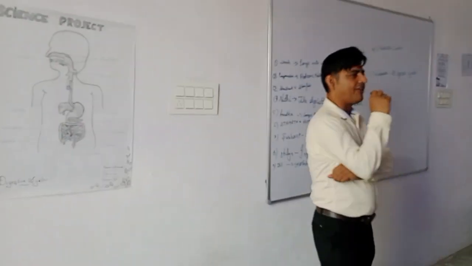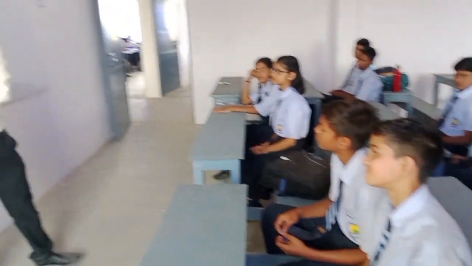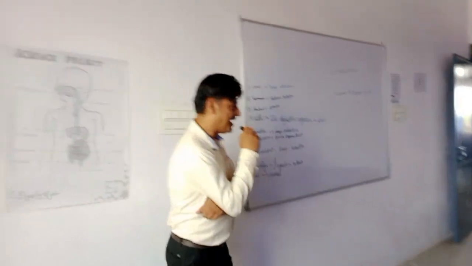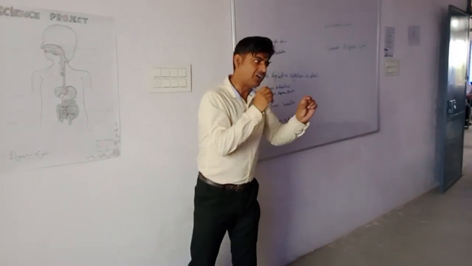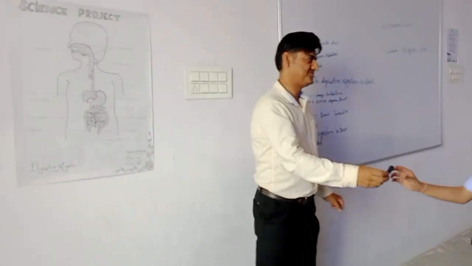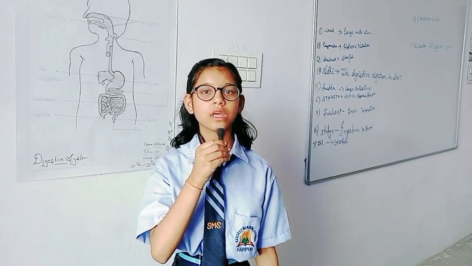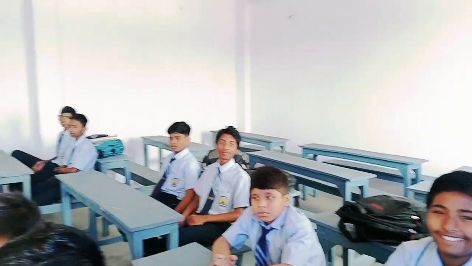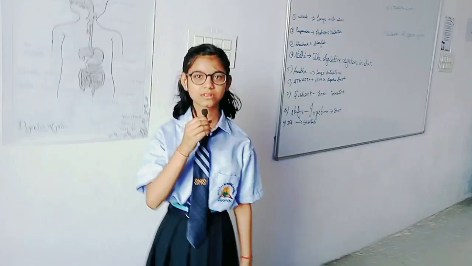Now, Nidhi is also ready. She is also in class 7 and will describe the digestive system in short. Nidhi Kumari, please come to describe the digestive system shortly because time is limited. The digestive system helps to get energy from food.